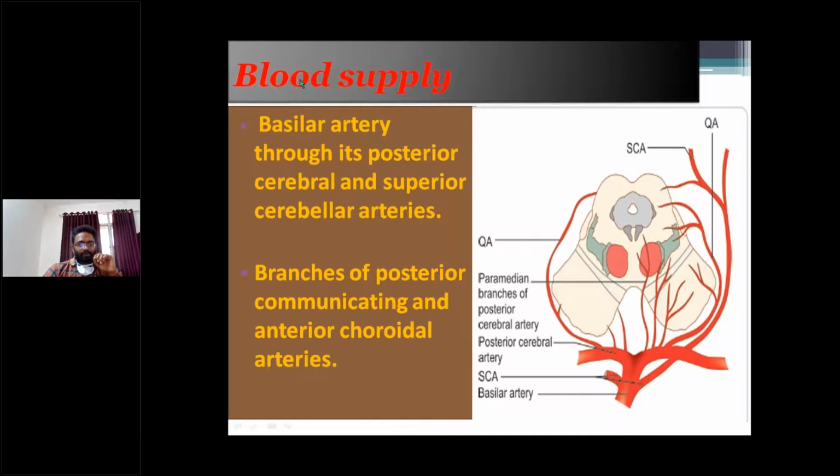Blood supply of the midbrain. The midbrain is supplied by the posterior cerebral and superior cerebellar arteries. In this picture, this is a cross section of the midbrain. So we have the posterior cerebral arteries and superior cerebellar arteries supplying the midbrain, and it is also supplied by branches arising from the posterior communicating and anterior choroidal arteries, right?